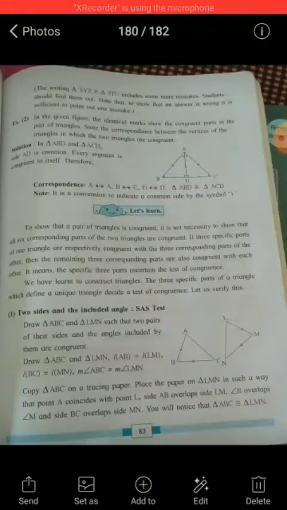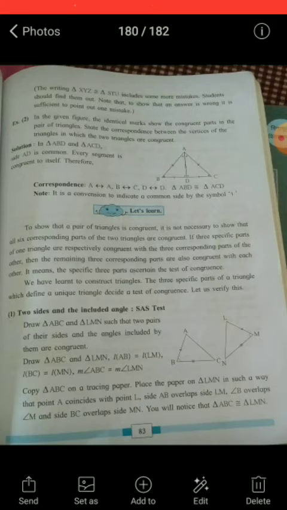Now see the second example. In the given figure, the identical marks show the congruent parts in the pair of triangles. State the correspondence between the vertices of the triangles in which the two triangles are congruent. In triangle ABD and triangle ACD, side AD is common. It is shown by the specific mark in the figure. Every segment is congruent to itself. Therefore, the correspondence will be A corresponds A, B corresponds C, and D corresponds D. And therefore, triangle ABD congruent triangle ACD. These triangles are right angle triangles and one side is common. Therefore, these two triangles are congruent.